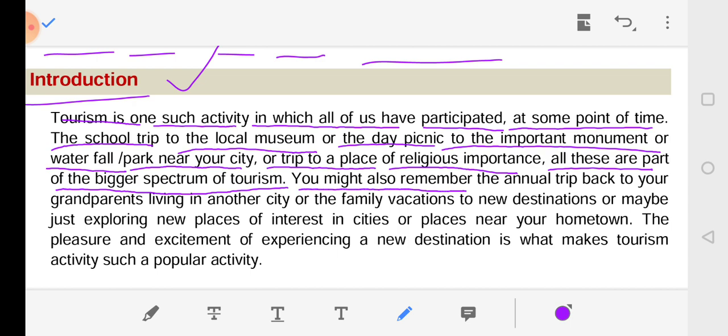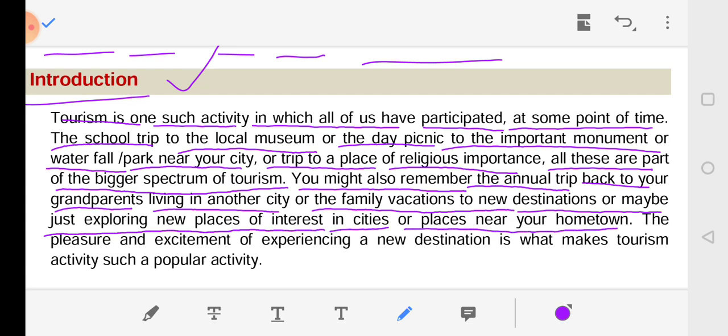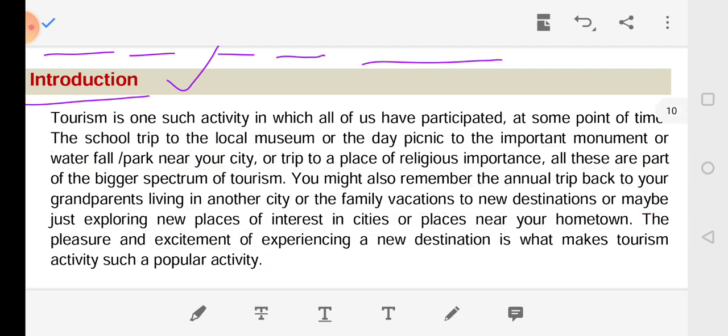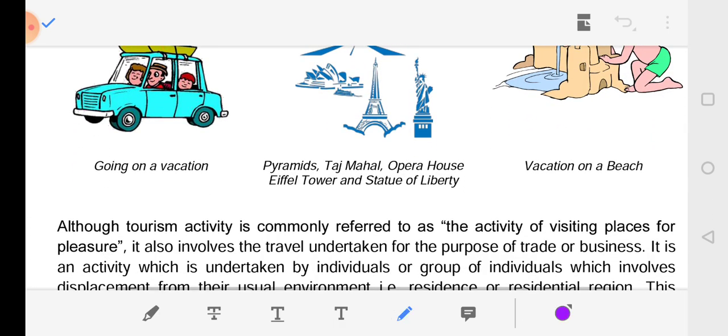You might also remember the annual trip back to your grandparents living in another city, or the family vacation to a new destination, or maybe just exploring new places of interest in cities or places near your hometown. The pleasure and excitement of experiencing a new destination is what makes tourism such a popular activity. So, going on a vacation: pyramid, Taj Mahal, Opera House, Eiffel Tower and Statue of Liberty, vacation on a beach.